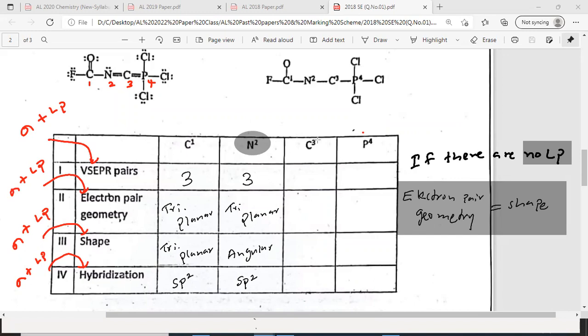Now C3. Can you quickly post the answer? Put commas and write the answer. C3 carbon atom: no lone pairs, only two sigma bonds, and it's linear.